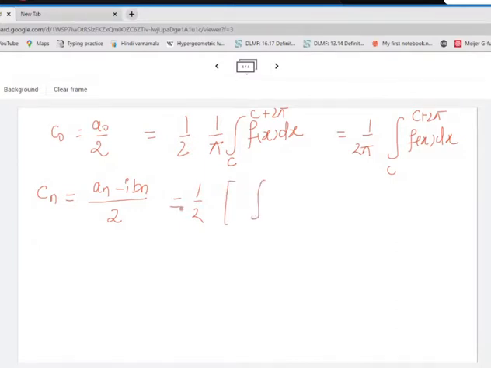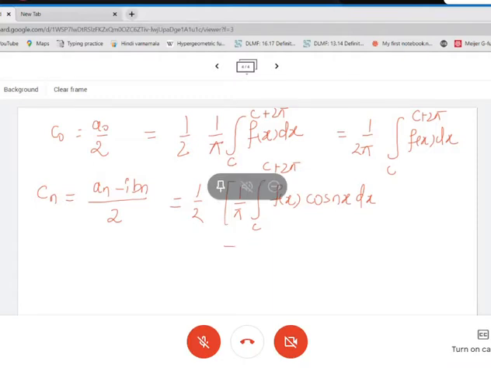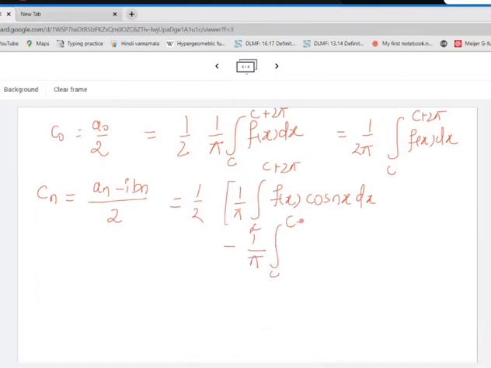Very good. And you are forgetting the factor in front, Aditya. 1 by pi, okay. 1 by pi integration from c to c plus 2 pi f of x cos of nx. Okay, this is the value for An. Is this part clear to everybody? This is my An. Minus, what will be Bn? i times Bn will be 1 by pi integral c to c plus 2 pi f of x sine nx dx. So what is this equal to?